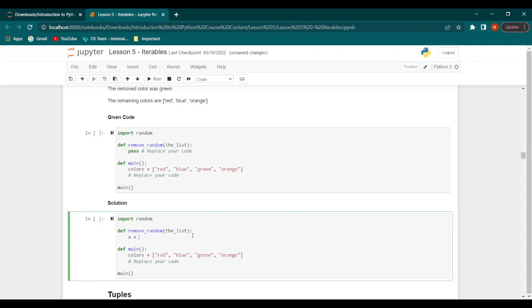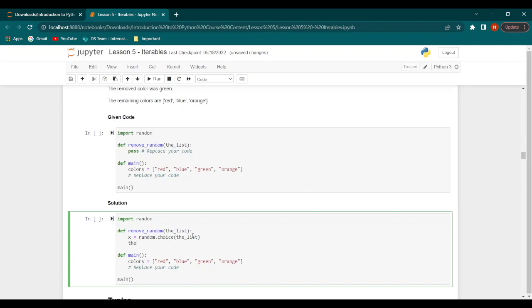We say x is equal to random choice, the list. Then we say the list dot remove x. We say return x.